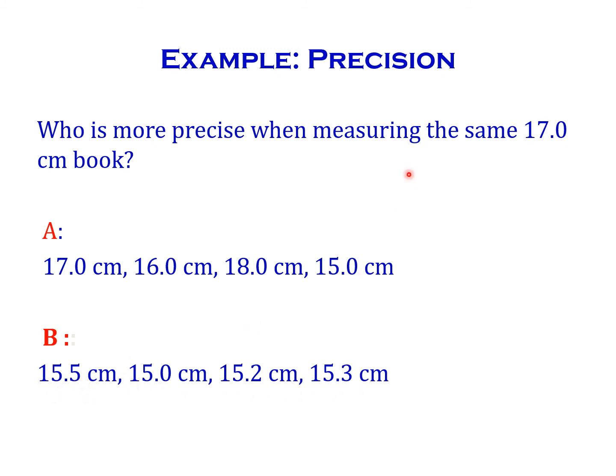So which is more precise? Precise means that whenever he repeats the experiment, he has to get readings that are close together. So here B is the more precise, because the values are 15.5, 15, 15.2, 15.3. But in A, the readings are very far and not close to each other.